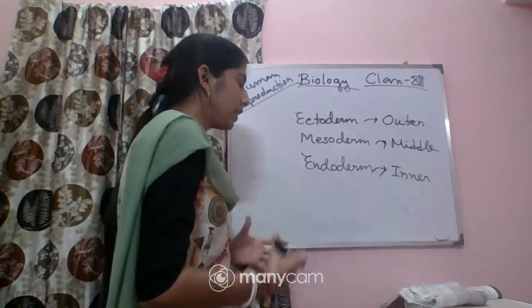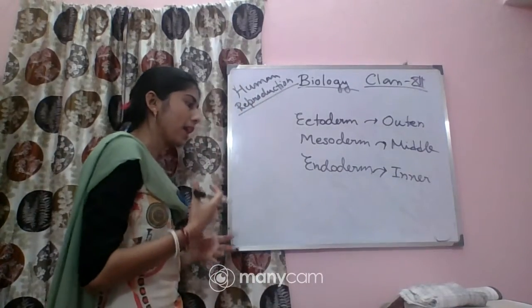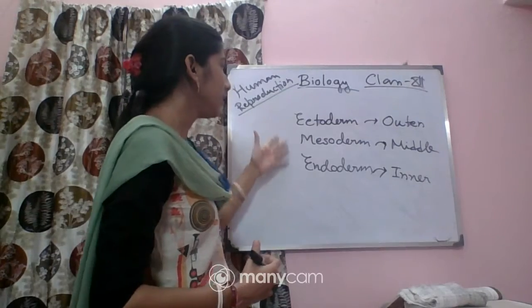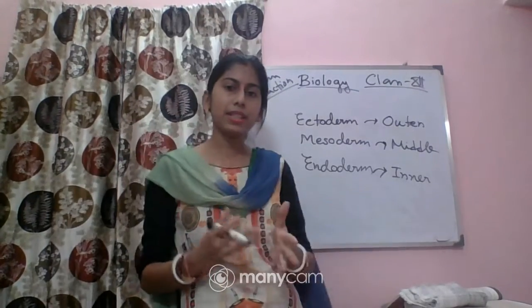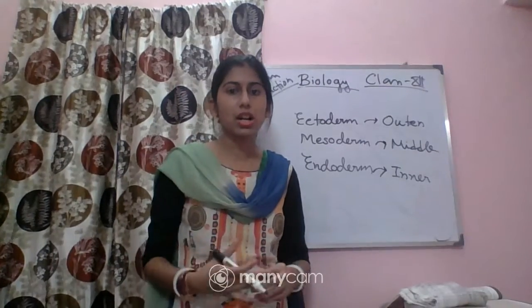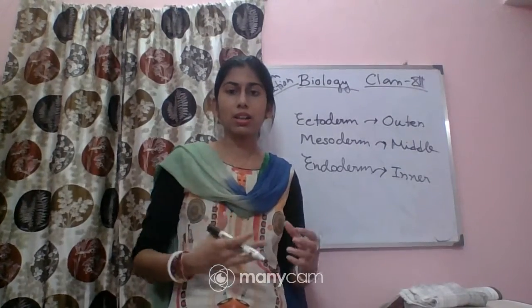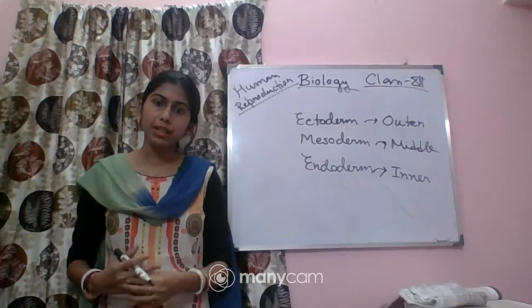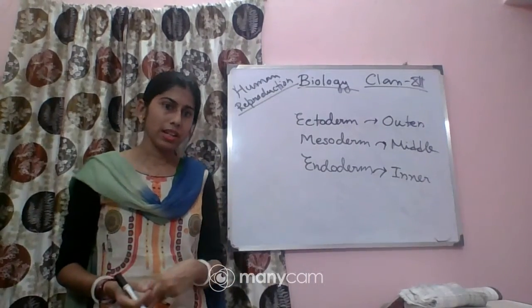All the different tissues and organs of the adult will be formed from these three layers. That means different types of organs and tissues needed for the human, in the adult human, will be developed from these three layers.